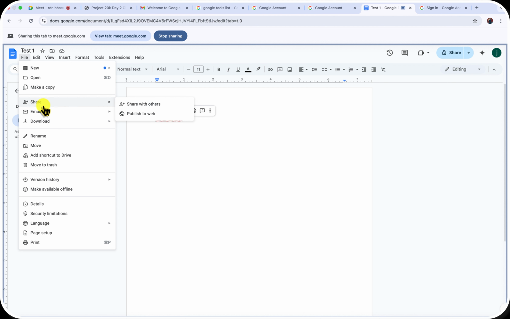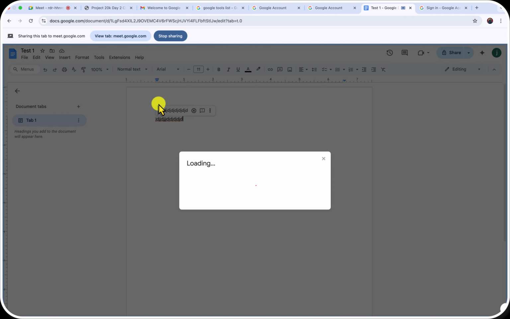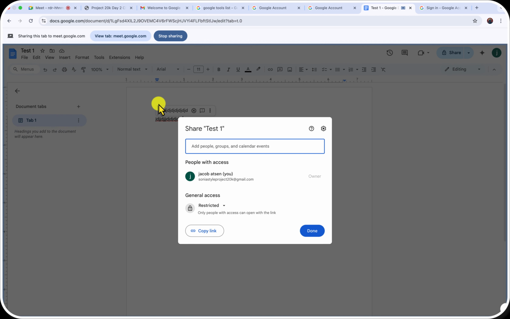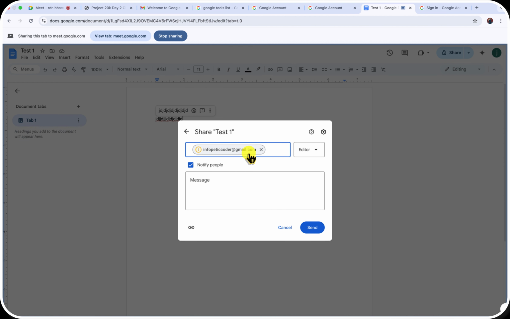First is the share. We have two shares actually. You can decide to click share with others. This is something people make a lot of mistakes on. You can just put an email, so let me put this email, my email. It's going to highlight this email and ask me what permission I want to give this email.